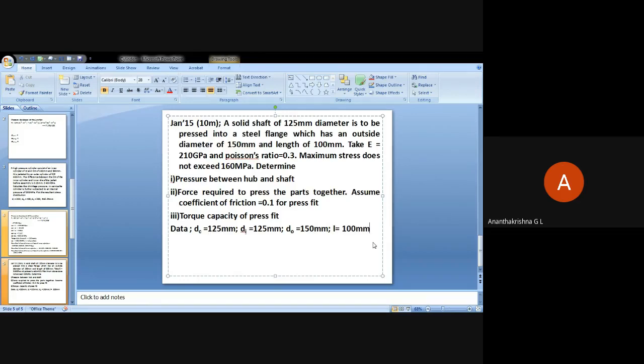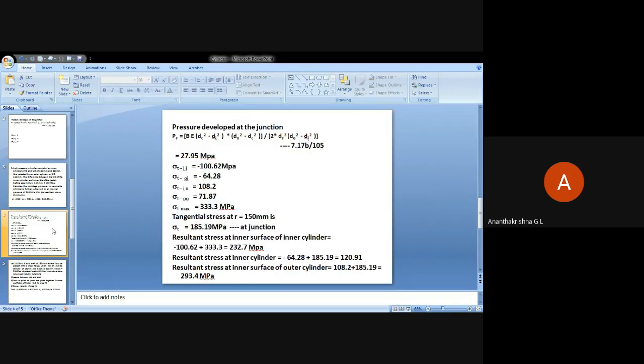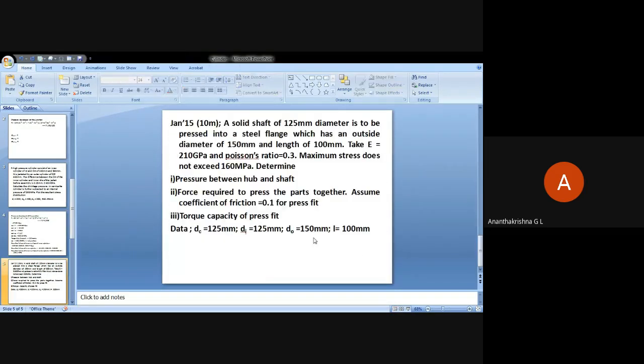And we have got Young's modulus, and then sigma T at the inner surface of the outer cylinder. That is sigma T IO, given as 160 megapascal.